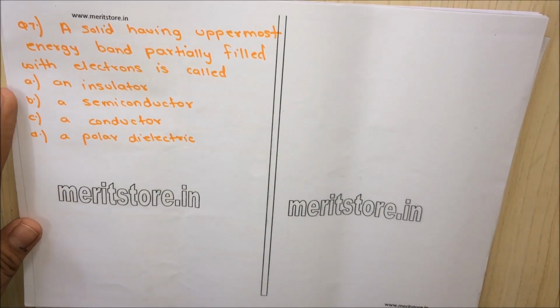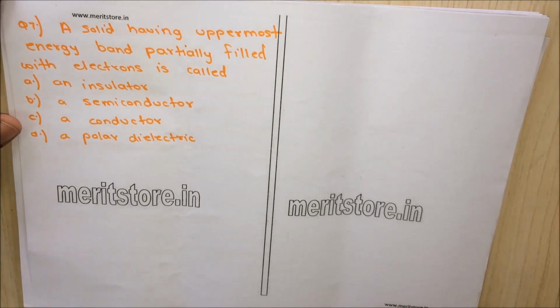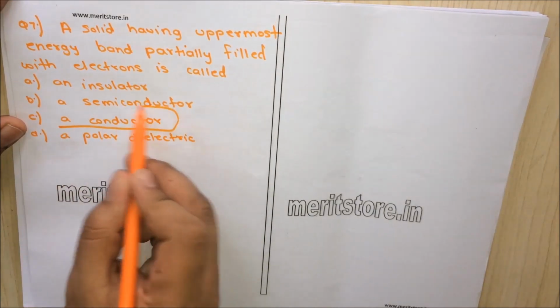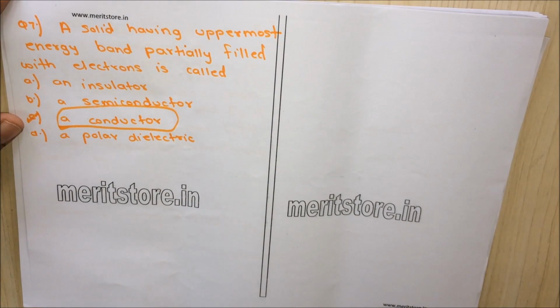Question 7. A solid having uppermost energy band partially filled with electrons is called option A, an insulator. Option B, a semiconductor. Option C, a conductor. Option D, a polar dielectric. So we know a solid having uppermost energy band partially filled with electrons is called a conductor. Option C, conductor, is the correct answer.